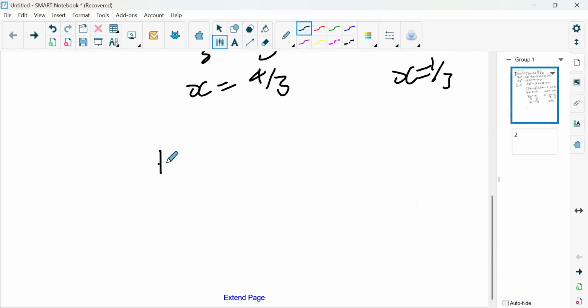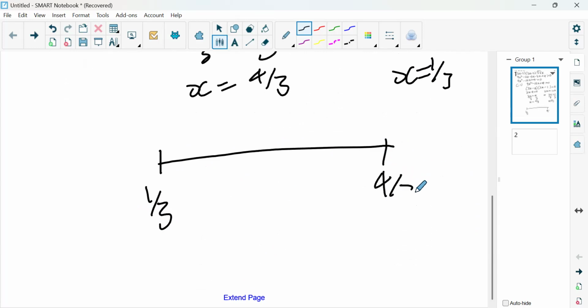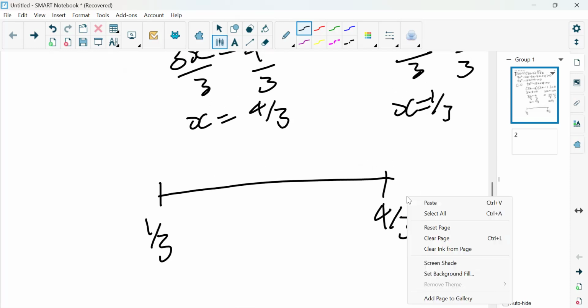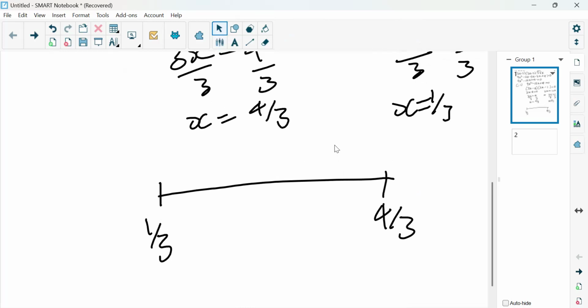So I'm going to start with 1 over 3. Let's put 1 all over 3. And then we're going to put 4 all over 3. If you're not sure, guys, just put this in your calculator so that you can check. The other one is going to give you 0.333, and the other one is going to give you 1.333. So that one is big.